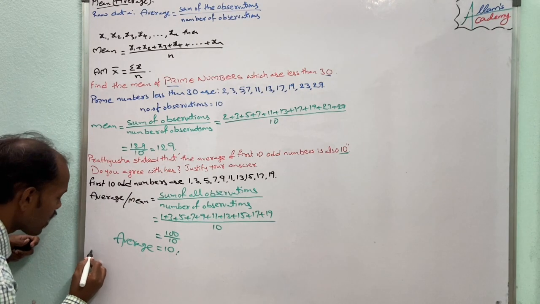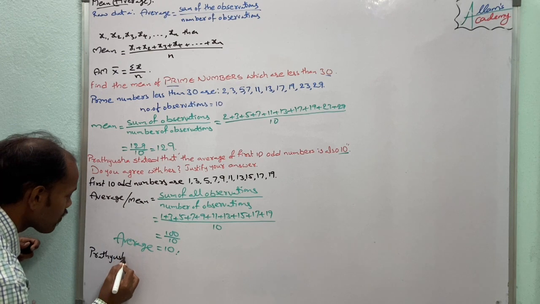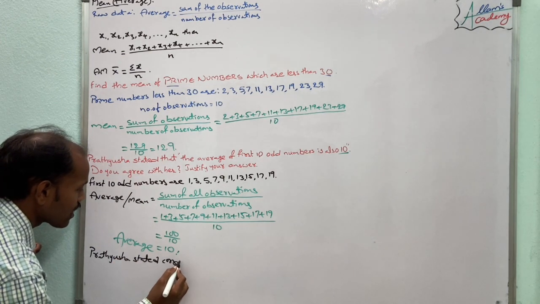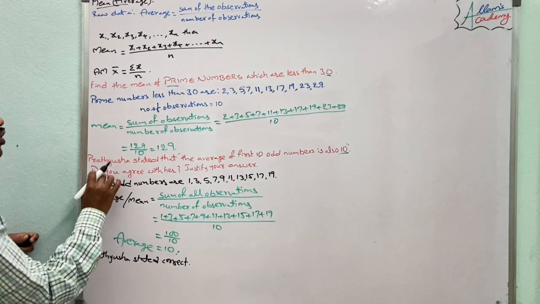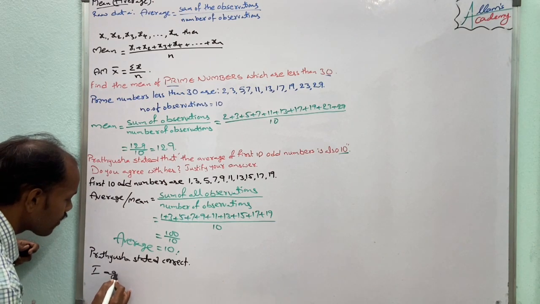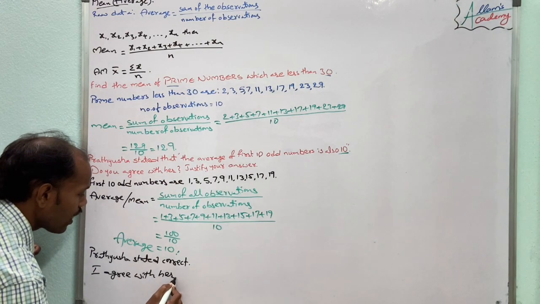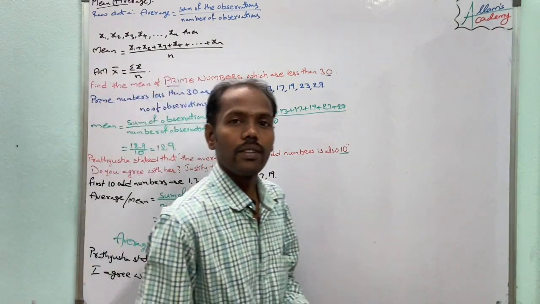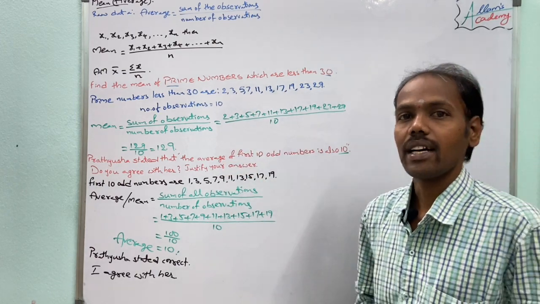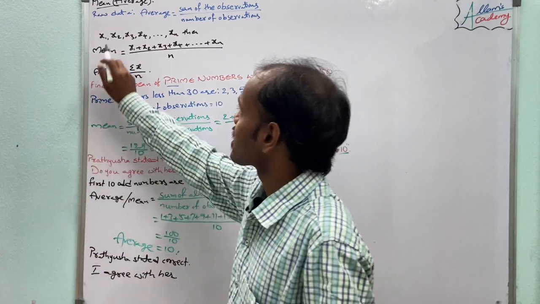So, do you agree with her or not, we are asked? I agree with her. So in this model we calculated the mean of the given data when it is raw data.